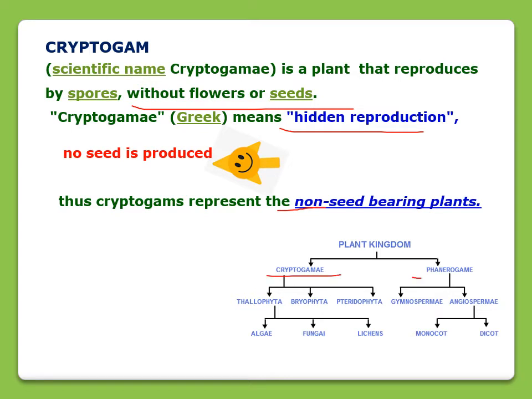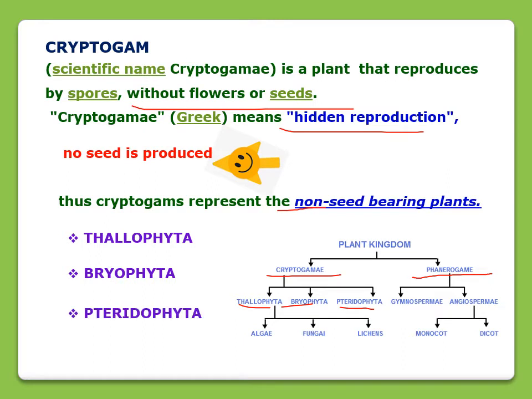On the other hand, phanerogams are seed bearing and flower bearing plants. Cryptogams are further classified into three types: the first is Thallophyta, the second is Bryophyta, and the third is Pteridophyta. Now I will discuss the characteristics of all these three groups one by one.